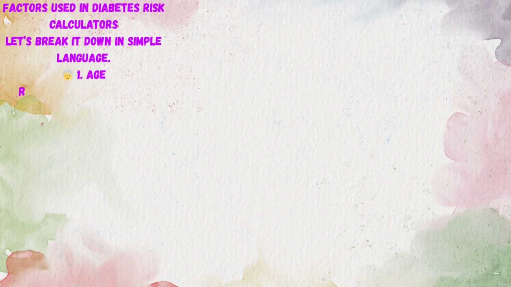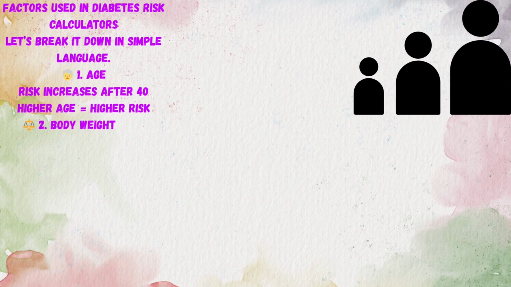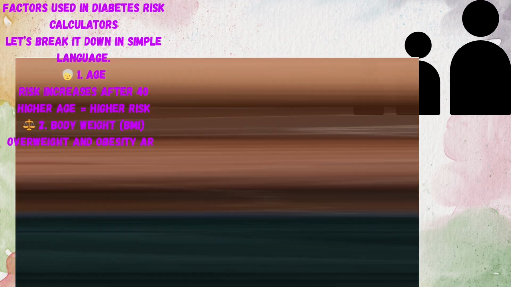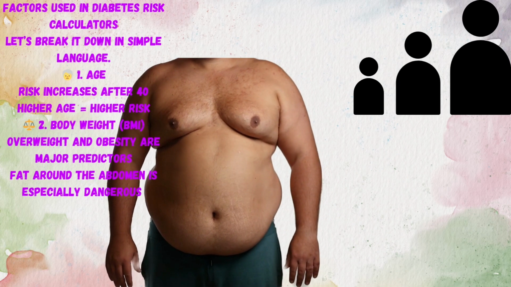Factors used in diabetes risk calculators. Let's break it down in simple language. 1. Age. Risk increases after 40. Higher age means higher risk. 2. Body weight. Overweight and obesity are major predictors. Fat around the abdomen is especially dangerous.